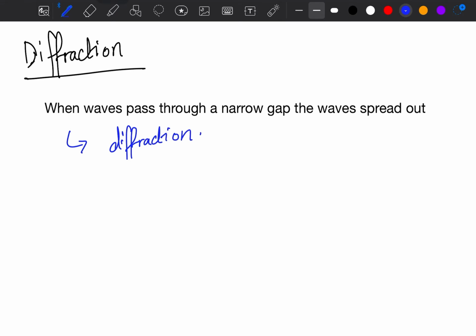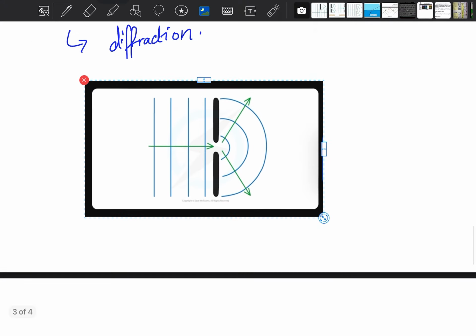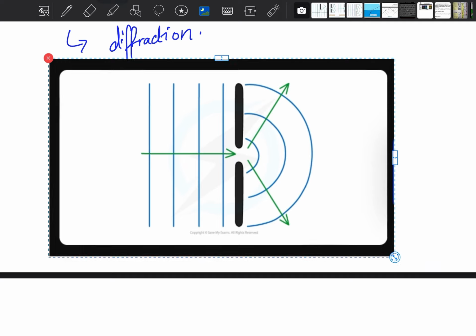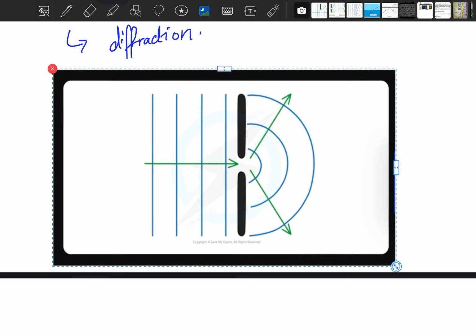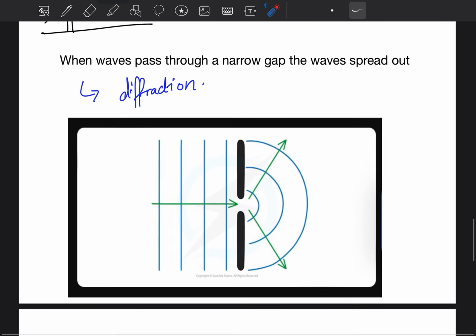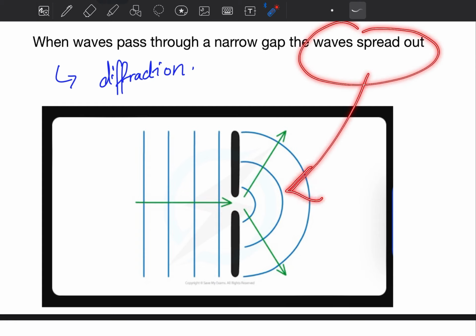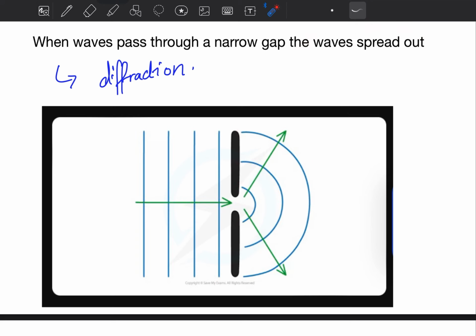I'll show you how the diagram of diffraction looks. If you can see this diagram here, this picture shows the diffraction taking place. This is the narrow gap, and these are the waves passing through the narrow gap, and then they are being spread out.